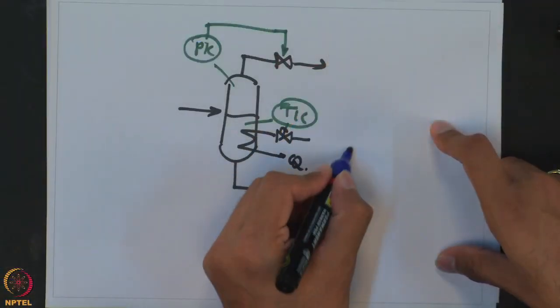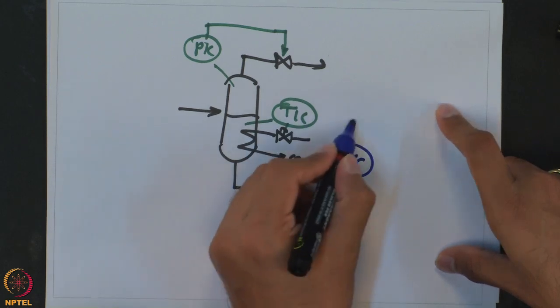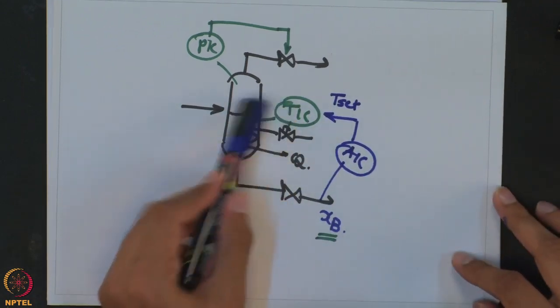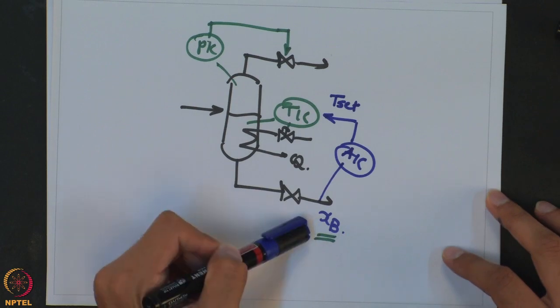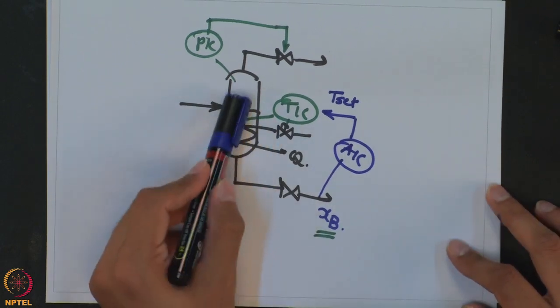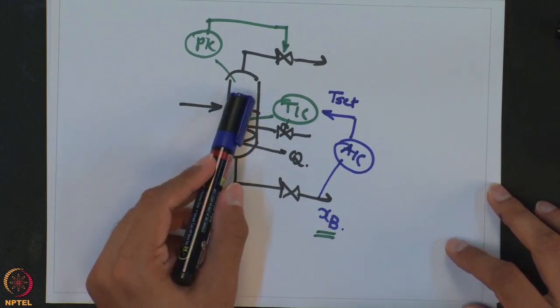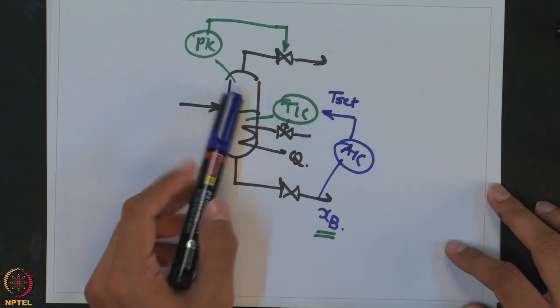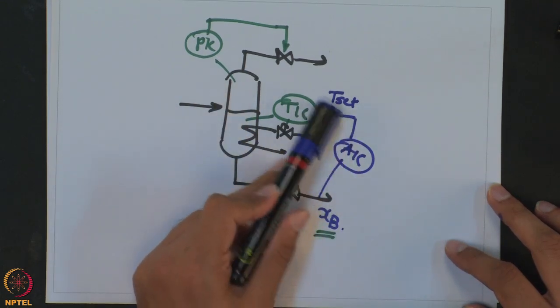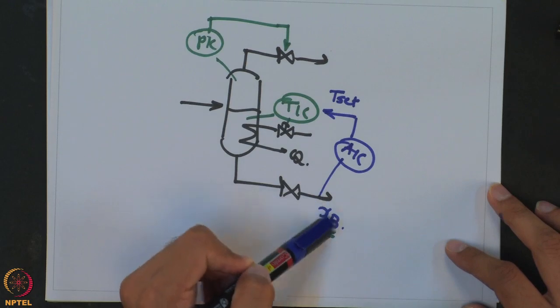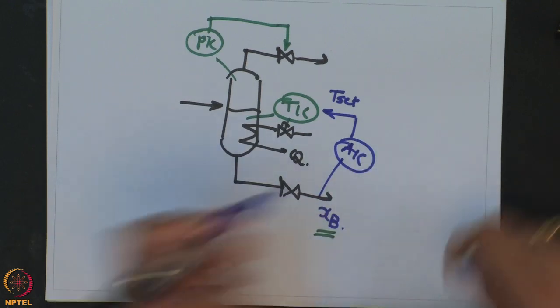And in order to make this foolproof, what you will also have is a secondary controller which is going to measure composition. So we will have a composition controller and it is going to give the set point to this temperature controller. Even though this temperature controller is trying to ensure xb is equal to xb set, if there is some error in terms of the VLE, or the system is not behaving exactly as per that VLE, or there is some unidentified component, this additional controller will change the set point of the temperature controller, fine tuning that temperature so that you ensure the desired product quality. This would typically be a supervisory controller.